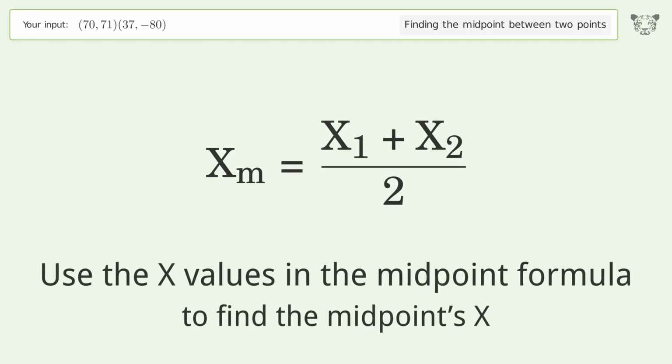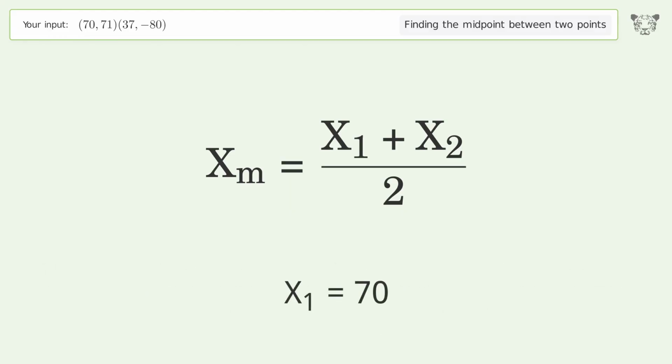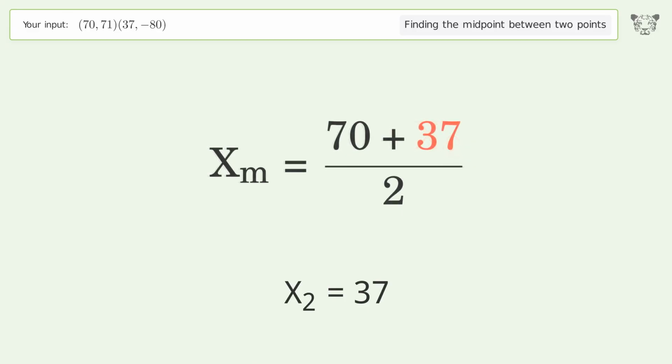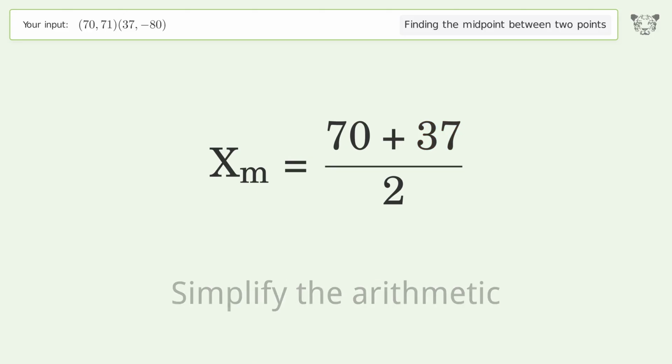Use the x values in the midpoint formula to find the midpoint's x. x1 equals 70. x2 equals 37. Simplify the arithmetic.